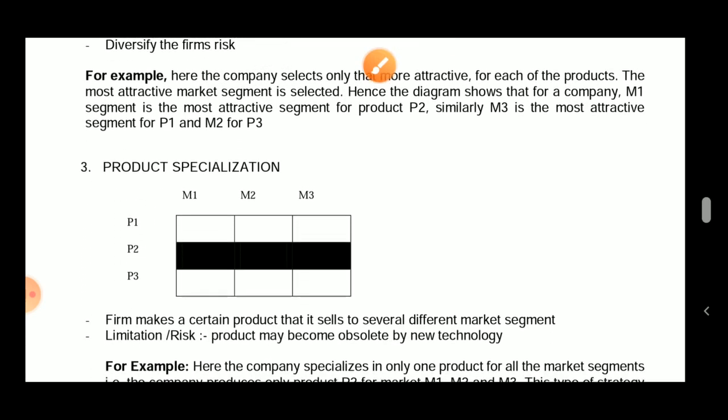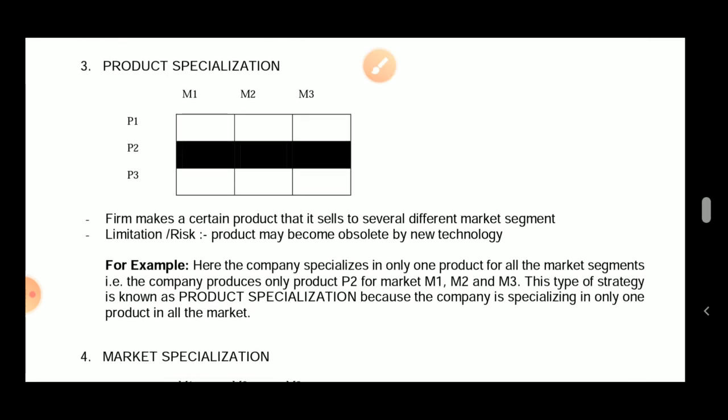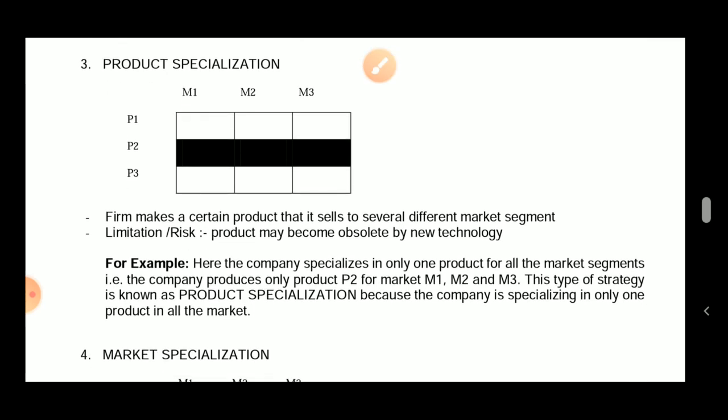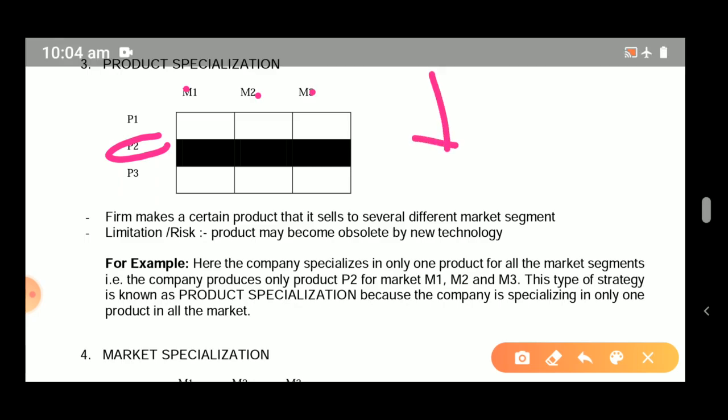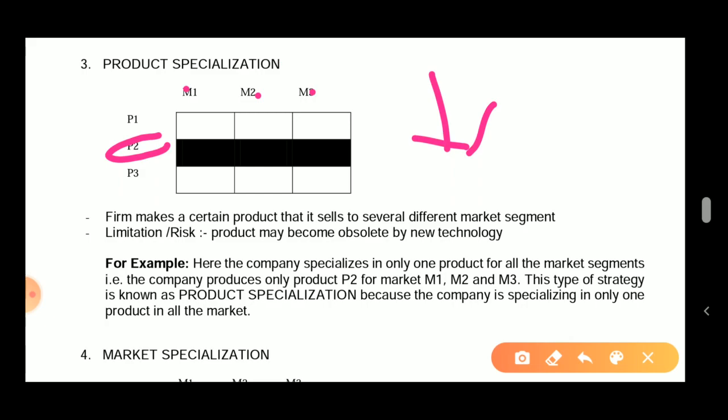Now, third is product specialization. Here, what is the company doing? The company is manufacturing only one type of product, only one product, and is selling in all the markets. Now, this specialization is advantageous at a certain point of time, but not always. How? The cost of production would definitely be low, because you are manufacturing in high volume. Your promotional strategy would be very strong. You are very excellent in doing this kind of a job.